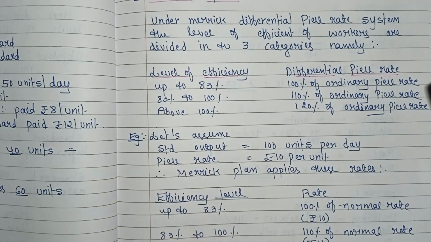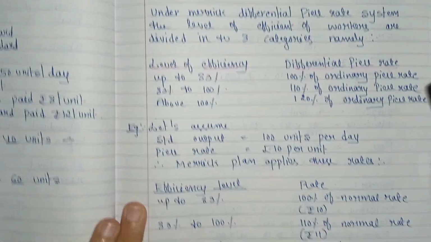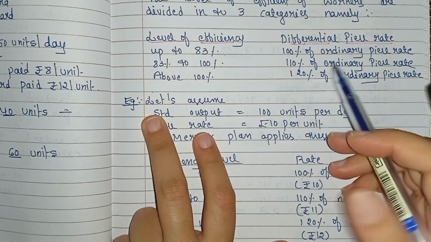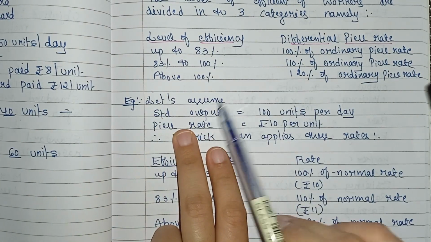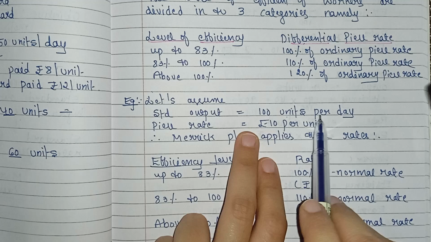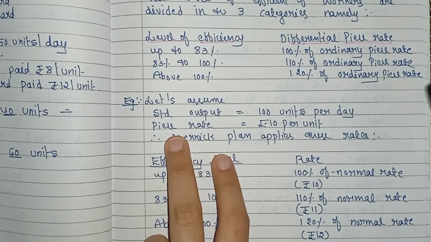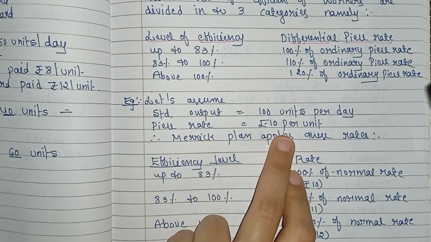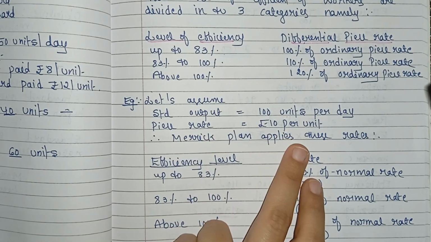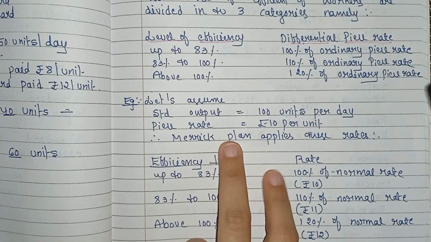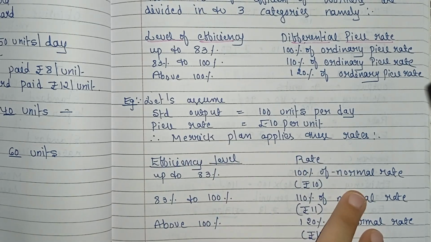Clear? So, see here. I will explain this through one example. Let's assume standard output is 100 units per day, and the piece rate is rupees 10 per unit. Therefore, Merrick's plan applies these rates.